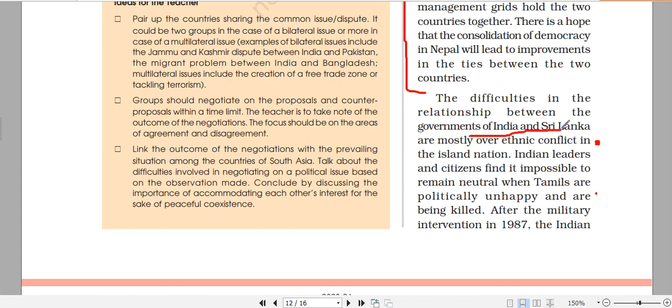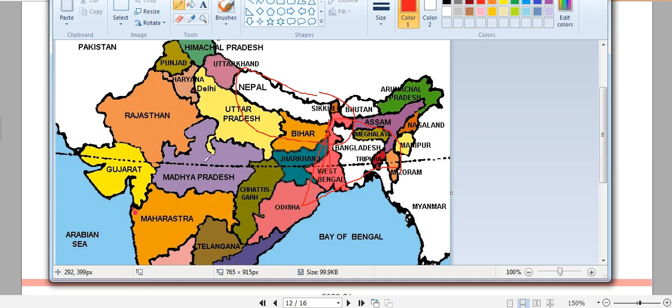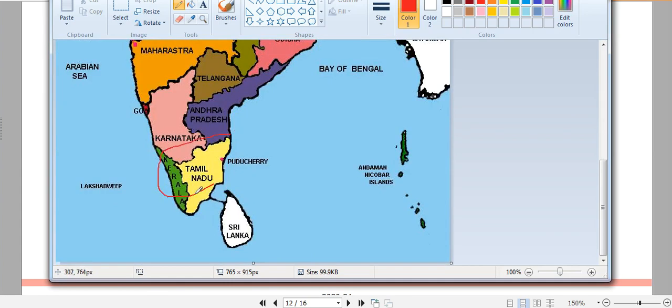The next comes India and Sri Lanka. When it comes to Sri Lanka, the pop-up that should emerge in your mind should be the ethnic conflict. Like I just showed you on the map, these are the areas acquired by the minority there, that is the Tamilians. And we have a complete state, Tamil Nadu, right over here.